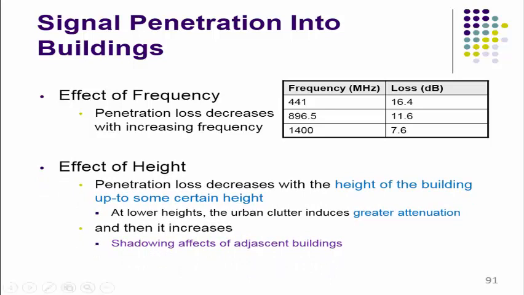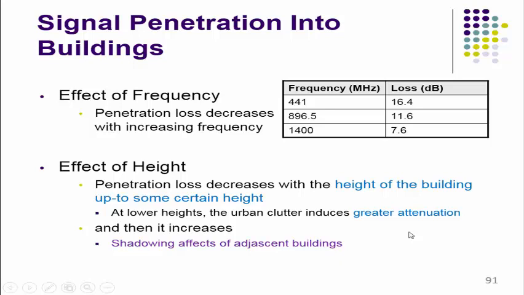Then the second factor, that is the effect of height. Here penetration loss decreases with the height of the building up to a certain height. At lower height, the urban clutter causes greater attenuation, and then it decreases. The shadowing effect of adjacent buildings is observed.